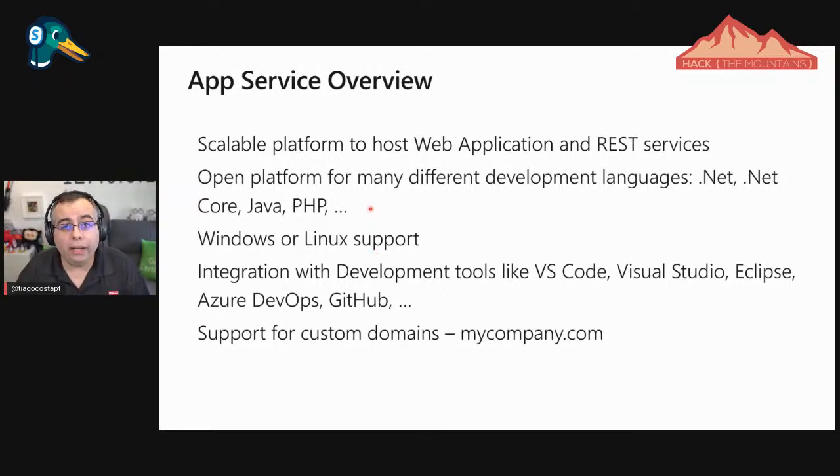But today, I have integrations from this service with Visual Studio Code, which is free, and full Visual Studio, which has a version called Community Edition that is also free. Then we have the Professional and the Enterprise that are paid, but to be honest, for most of the things that most people will do, Community will work perfectly. But even with Eclipse, which is not a Microsoft product, with Azure DevOps and GitHub, all of those will have this ready.